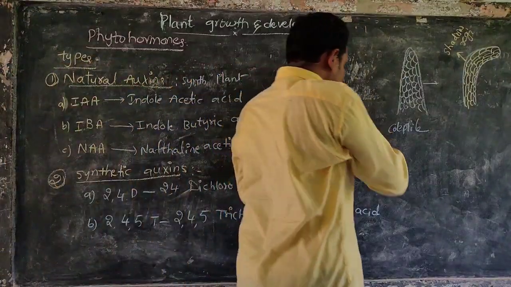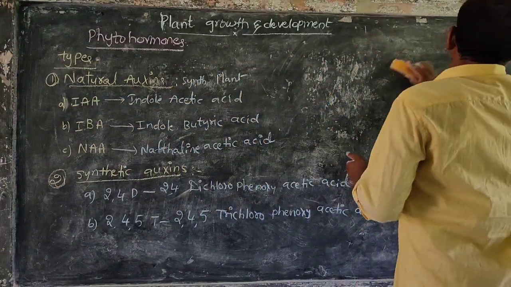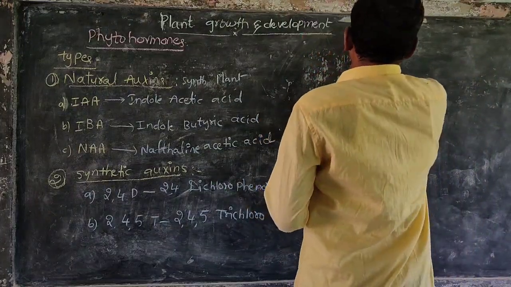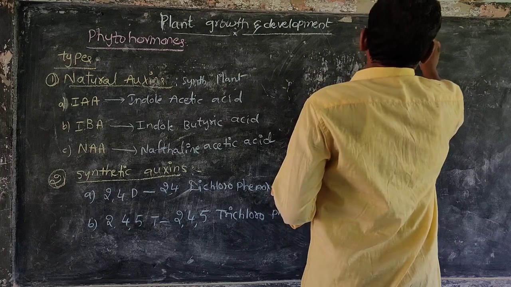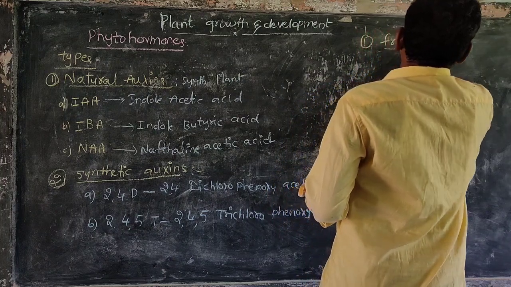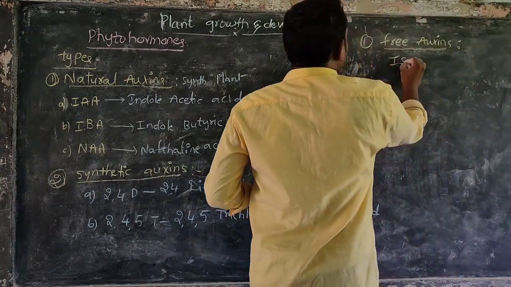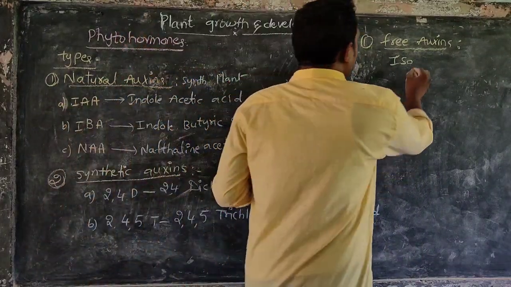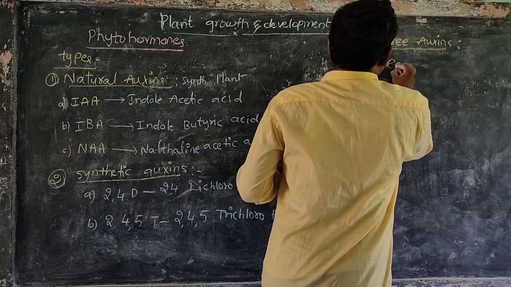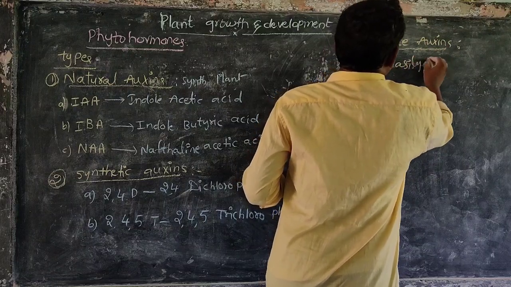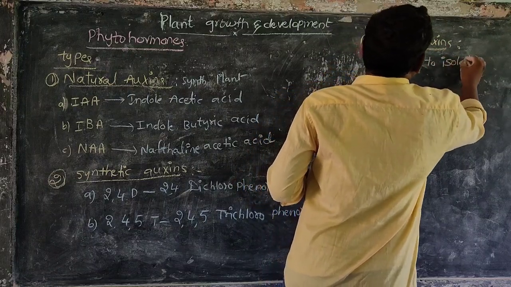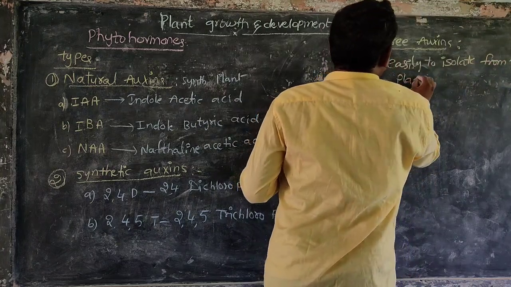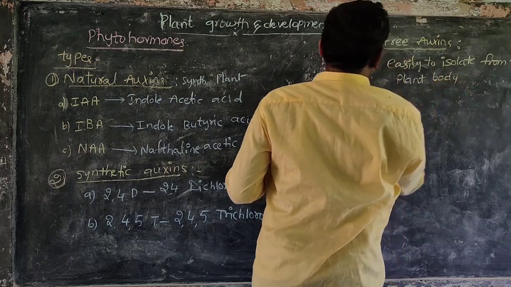Next, free auxins. Free auxins means they can be easily isolated from the plant body. That is free auxins.